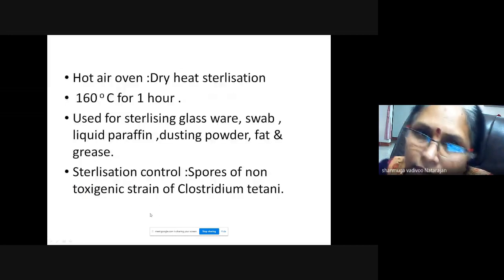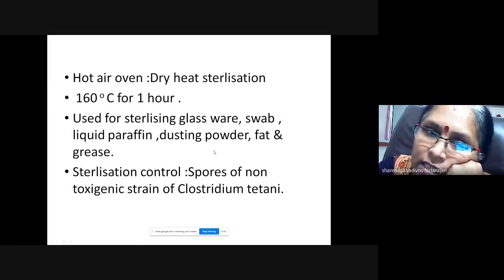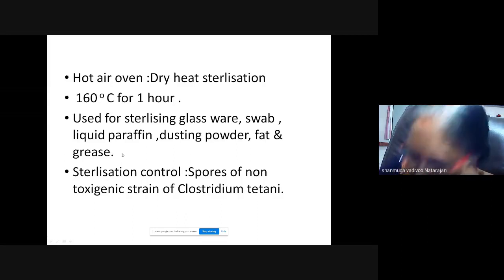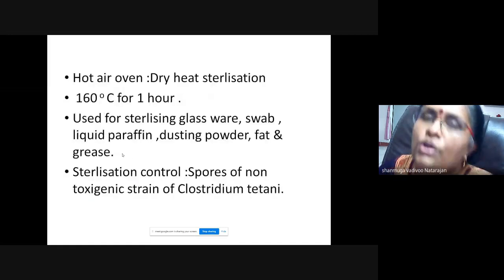Okay. So hot air oven, dry heat sterilization for 1 hour. I am recapping: used for sterilizing glassware, dusting powder, fat and grease, and sharp instruments. I have told you ophthalmic instruments and all, you can use that.